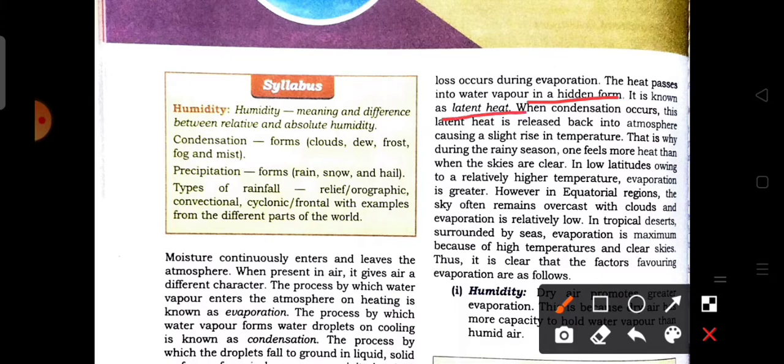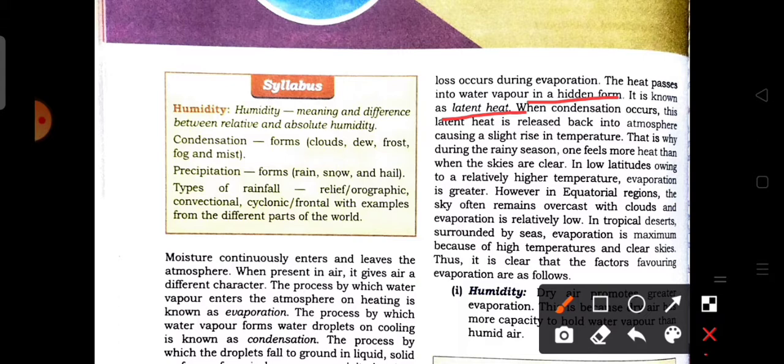Latent heat is the energy, which may be heat, that is released or absorbed by a body, supplied or extracted to change the state of a substance, for example from water vapor to liquid state.